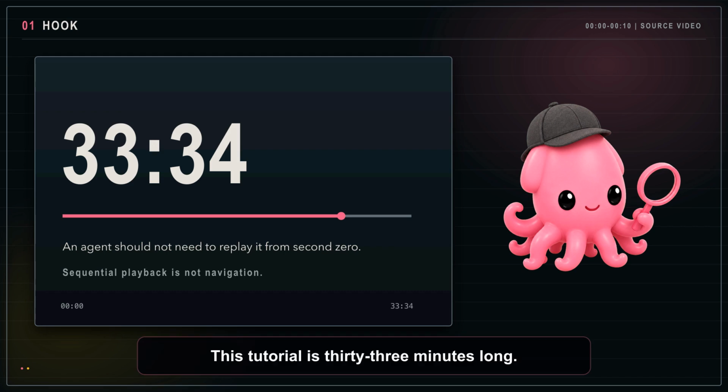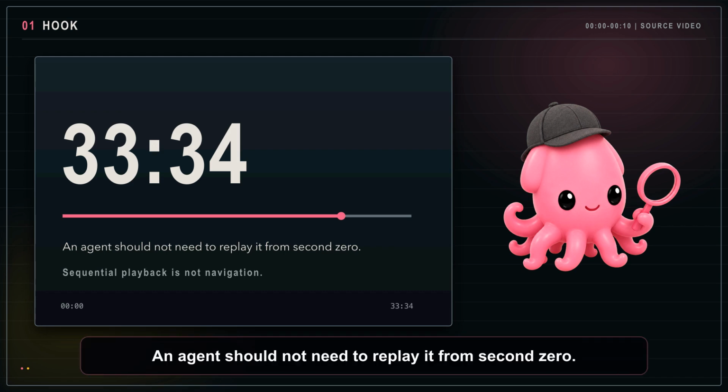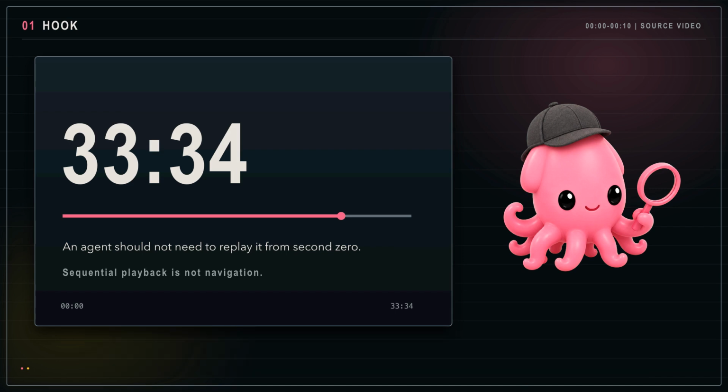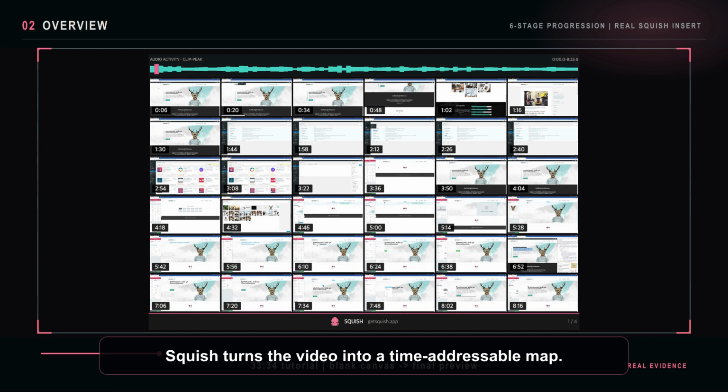This tutorial is 33 minutes long. An agent should not need to replay it from second 0. Squish turns the video into a time-addressable map.